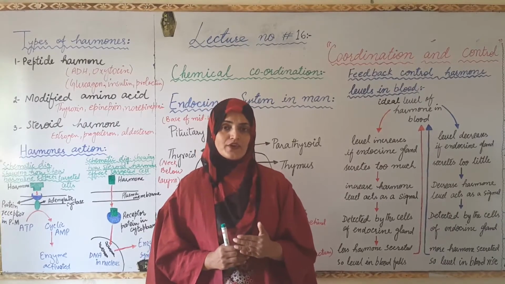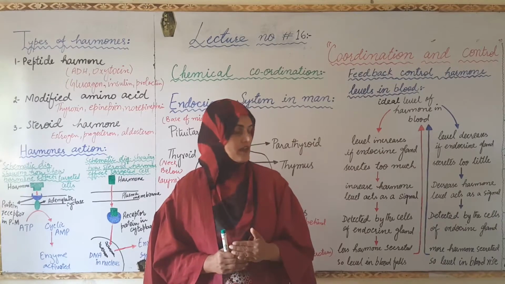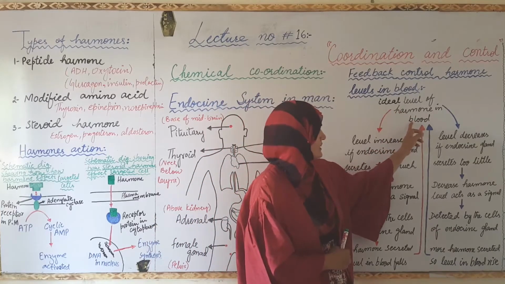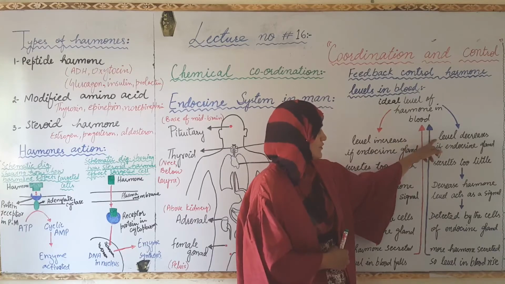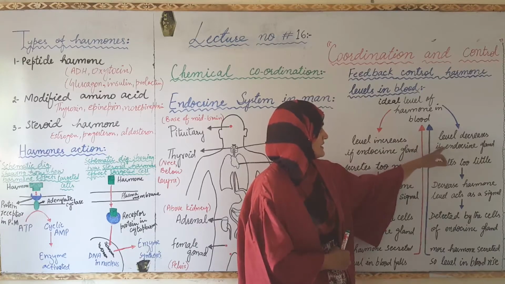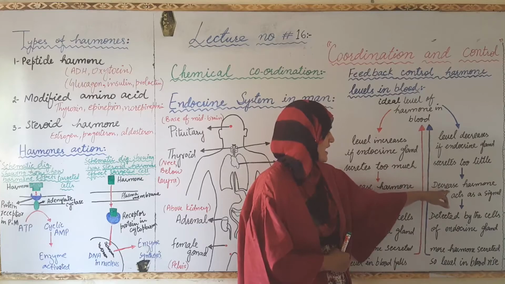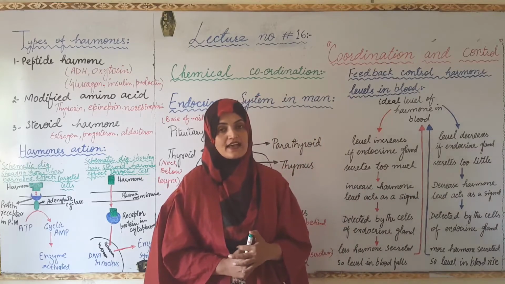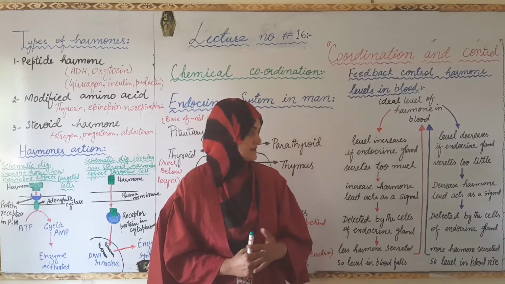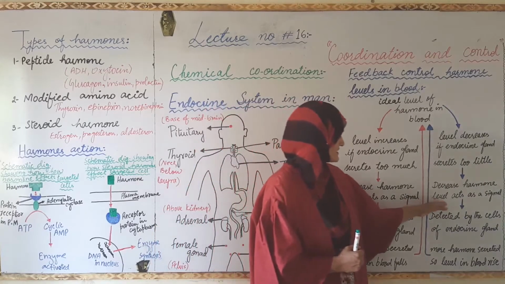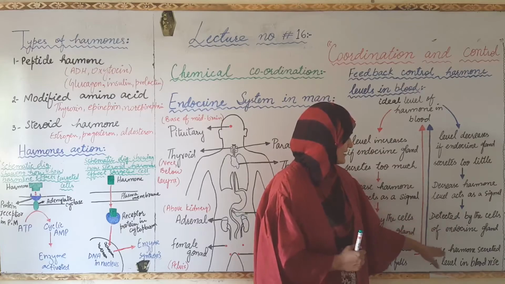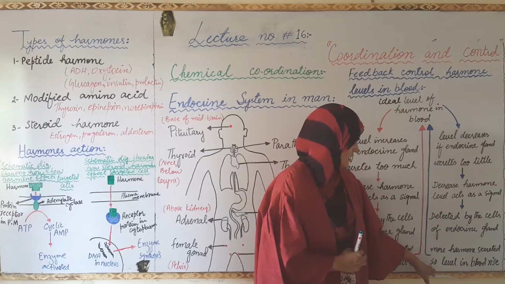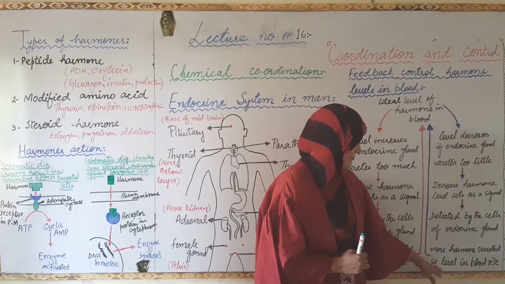Hormone is also regulated by feedback mechanism. If the level of hormone is decreased within the blood, then what happens? This decreased hormone is detected by the receptors and acts as a stimulus, and when this is detected by the endocrine gland, then more hormone is secreted, so the level in the blood rises.